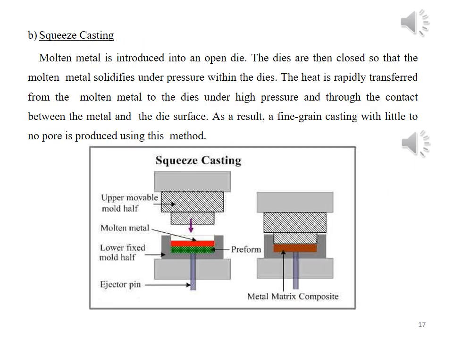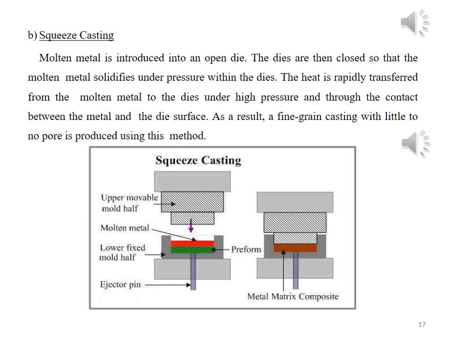The next method is squeeze casting. In this method, molten metal is introduced into an open die. The dies are then closed so that the molten metal solidifies under pressure within the dies. During this process, when the dies are closed, the heat is transferred from the molten metal to the dies under high pressure and through the contact between the metal and the die surface.